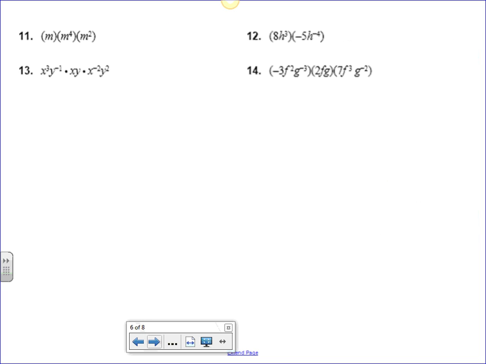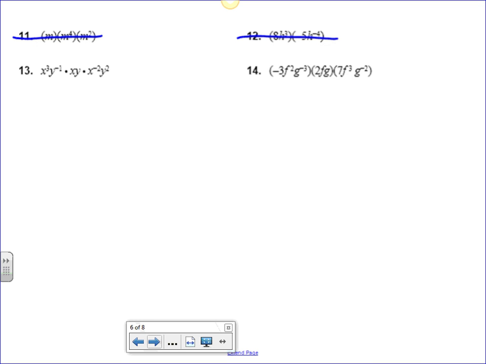Let's take a look at a few of these. So try and multiply a few of these out, and then we'll take a look at them. Okay, so the first two I see now are identical to the ones we just did, the same problem. So let's move on to the next one.